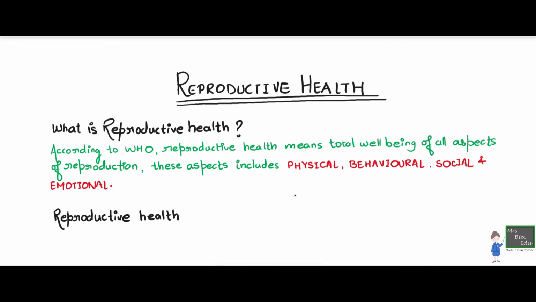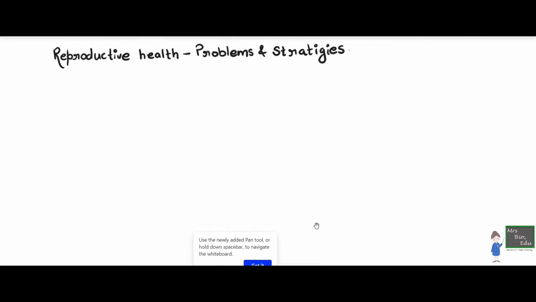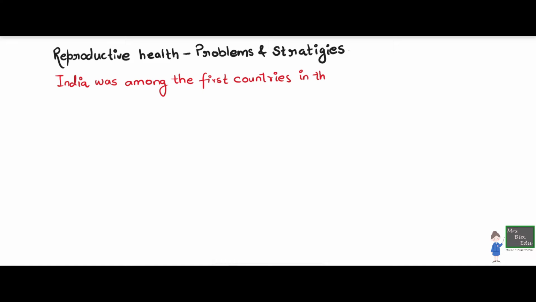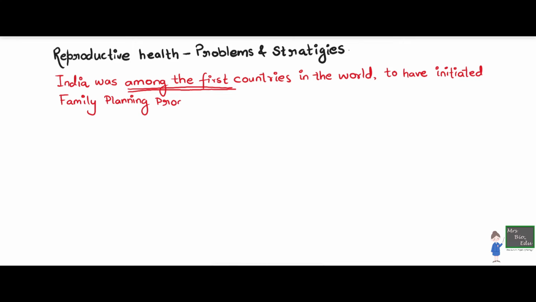In India, reproductive health is not taken very seriously, and the very big reason for this is unawareness and also little information about reproductive health. So the Indian government and other organizations, NGOs, are involved in making reproductive health a very talked-about topic in India. So we are looking into what are the problems and what are the strategies we have in India currently that can help us become more aware about reproductive health.